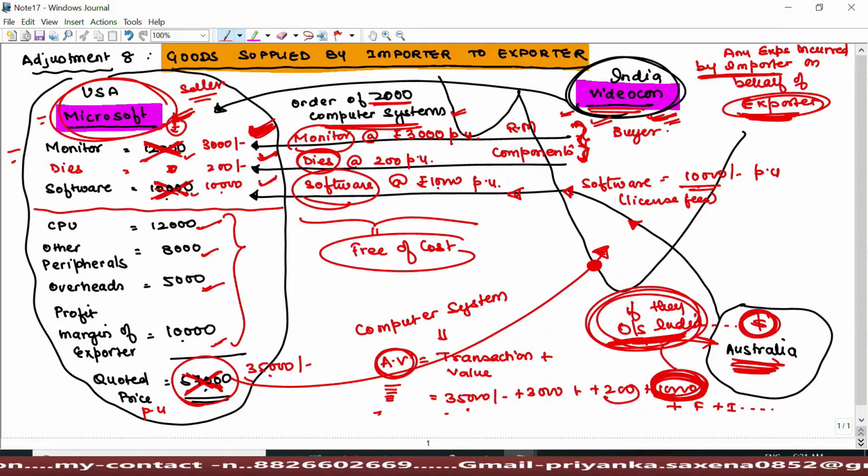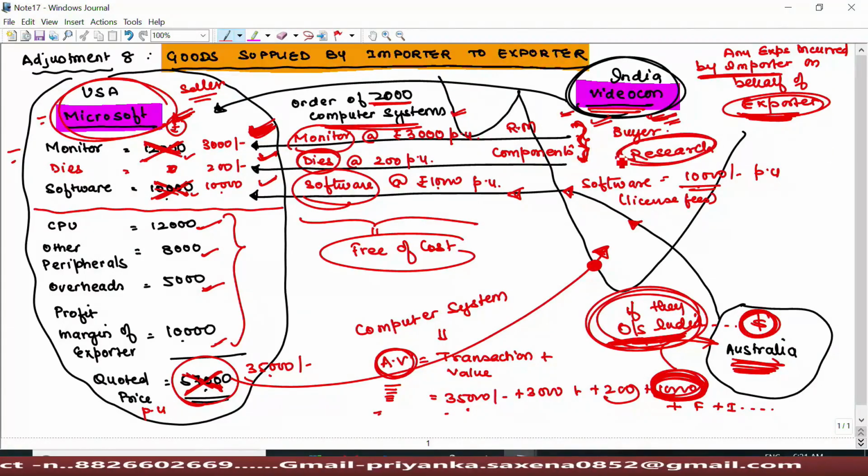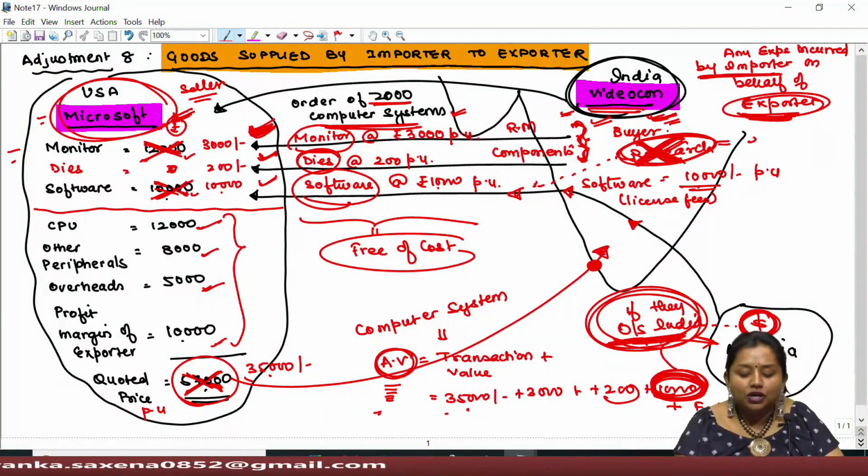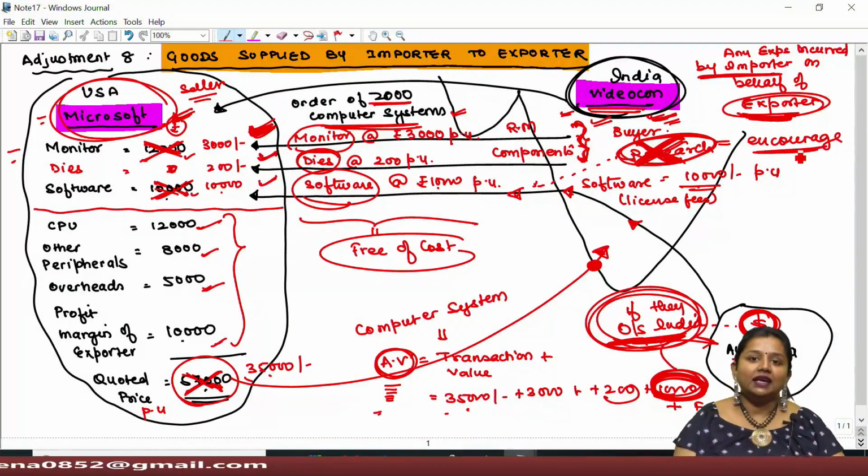In other words, we can say that if any research work is being undertaken in India by the buyer or any other person, and such research work has been supplied to exporter abroad for its utilization in the goods to be imported in India, then the cost of such research work shall not be added while computing assessable value, in order to encourage more and more of such research work in India.